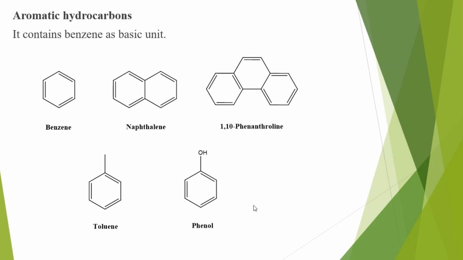Next are the aromatic hydrocarbons, which contain benzene as a basic unit. This is a benzene molecule. Naphthalene contains two benzene rings. This molecule has three benzene rings which are fused, so it is phenanthrene. Other derivatives of benzene are also there, like toluene, which has a methyl group as a substituent. This is a phenol molecule, which has an OH group. So these are all aromatic hydrocarbons. The nomenclature part we will see in the next lecture.